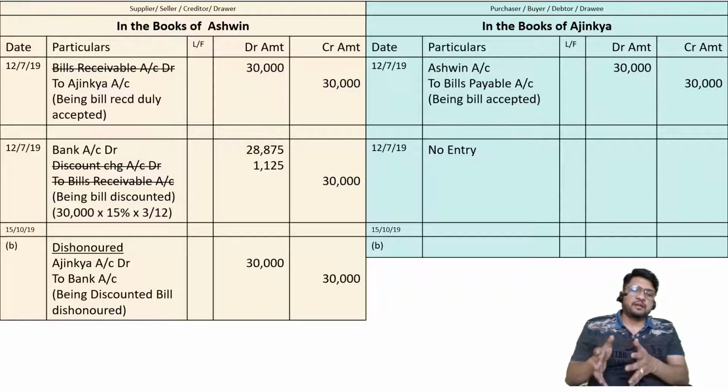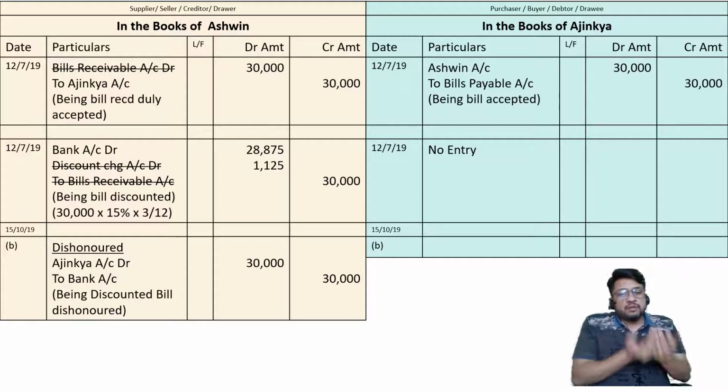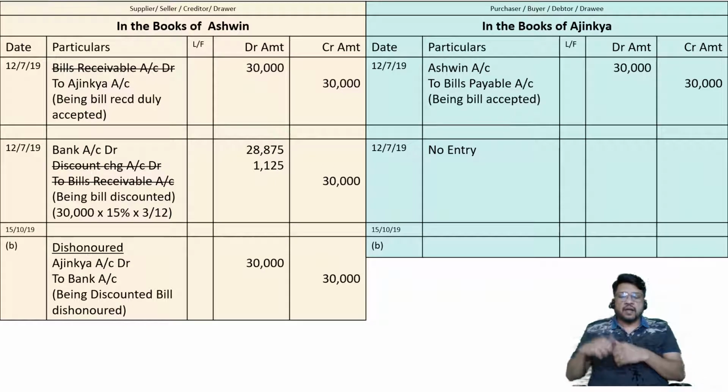Logic can be explained in two ways, and technique can be explained in one way. What is the technique? BR cancel, forget the discount, reverse the rest of the entry. And what is the logic? By dishonoring the bill, Ajinkya is still our debtor and our bank account has already gone down. That's why the entry is Ajinkya to bank.